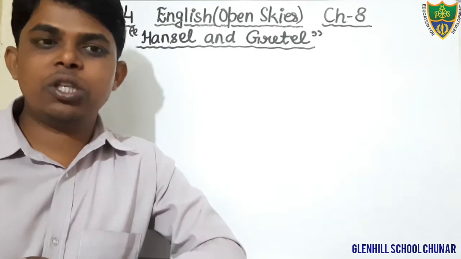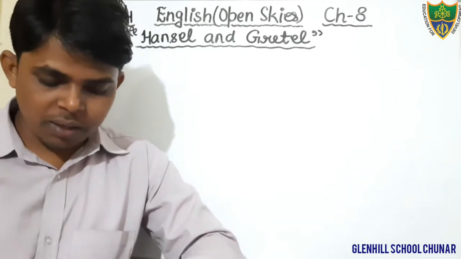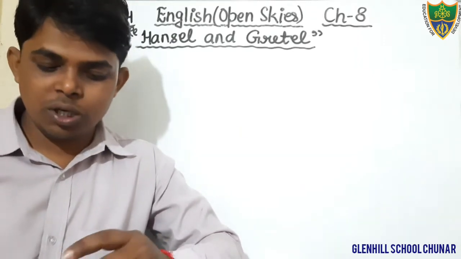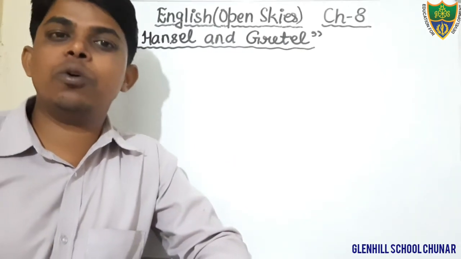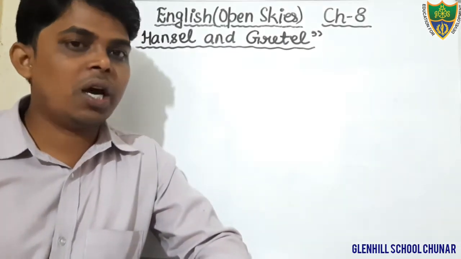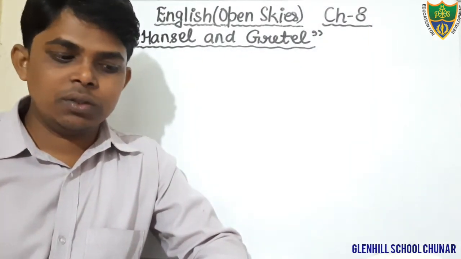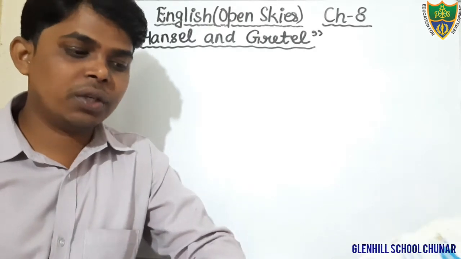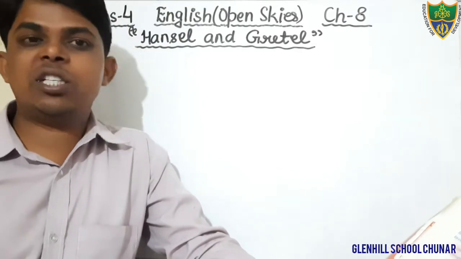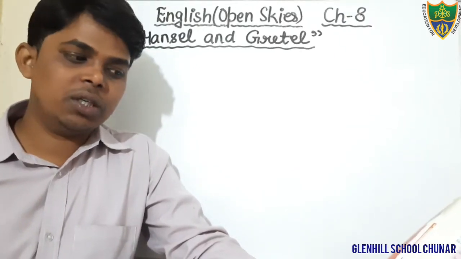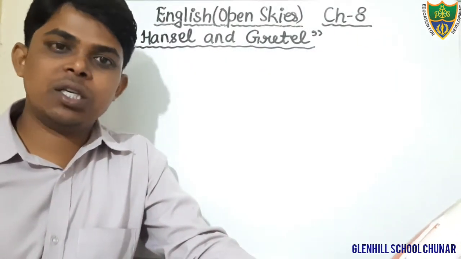Okay students, so just open your notebook and start writing. The questions are given at page number 70 of your Open Skies book. You will write the question from your book. I will write the answer on the board and you will write the answer from the board. First of all, write the question: answer the following questions. Then question number A: who lives in the small cottage? You write the question and I will write the answer here.